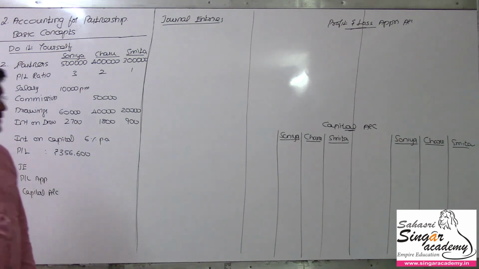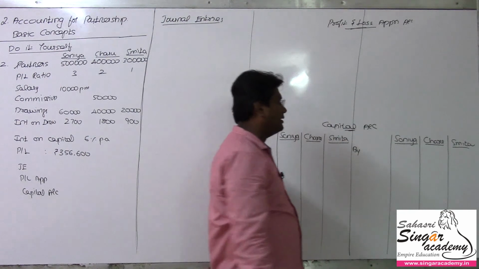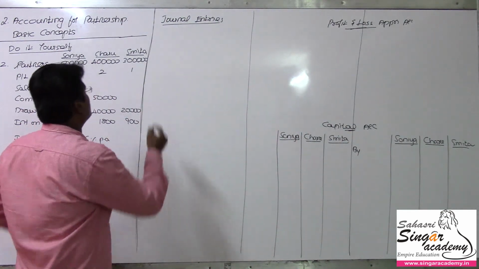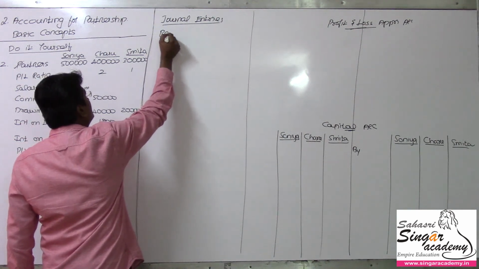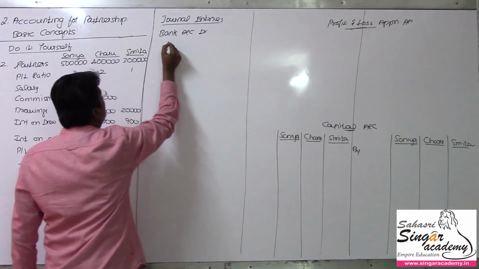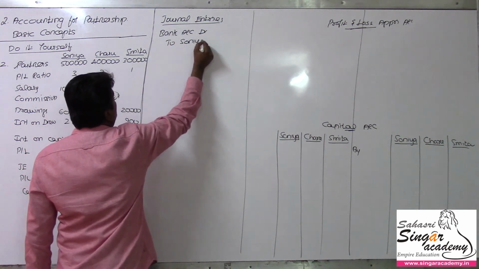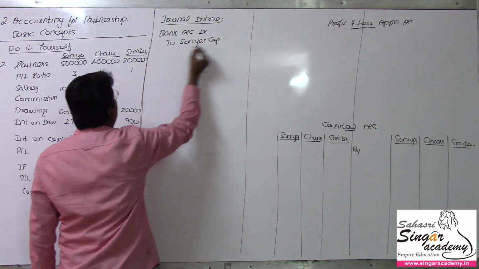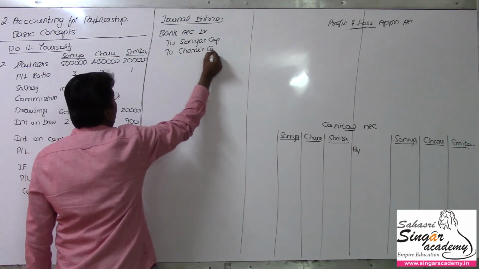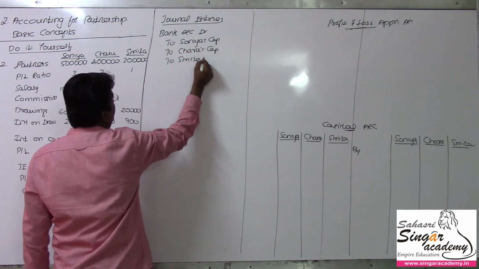Partners' opening capital, they have started now, so I name it as bank account debit to capital account. So we can pass the journal entry for that too. Bank account debit, money comes in either bank account or cash account, preferably we'll go with the bank account, to Sonia's capital, to Charu's capital and to Smita's capital.